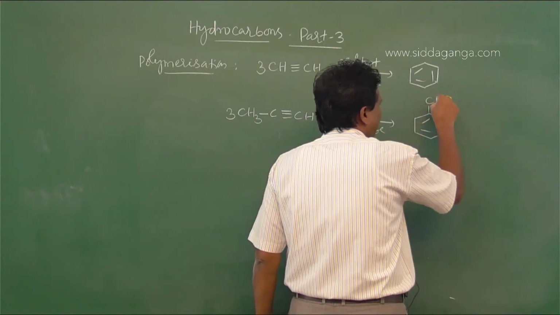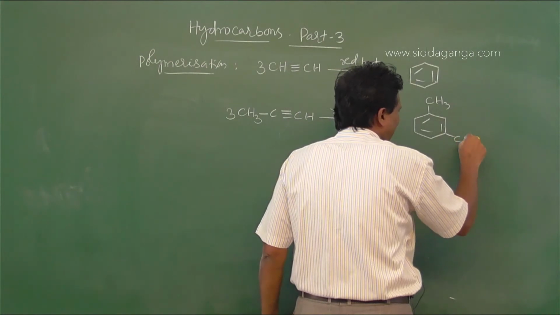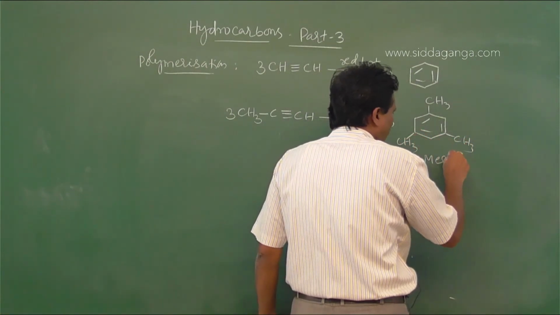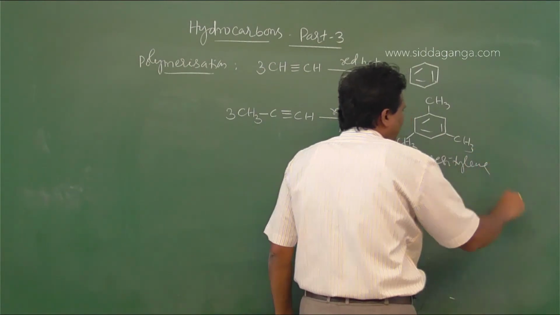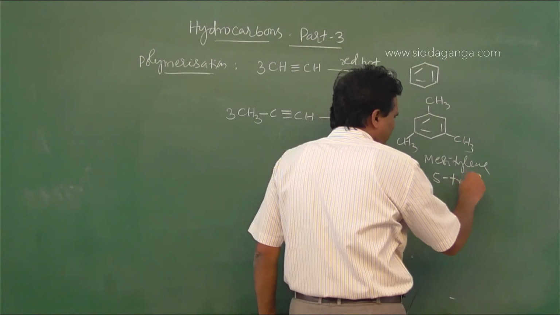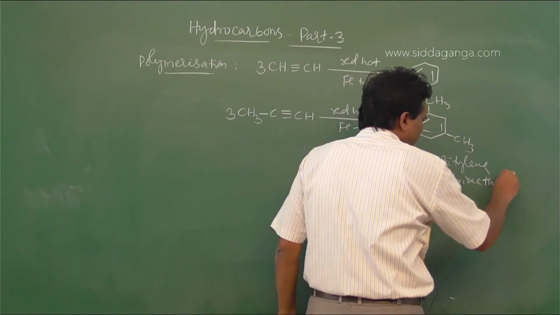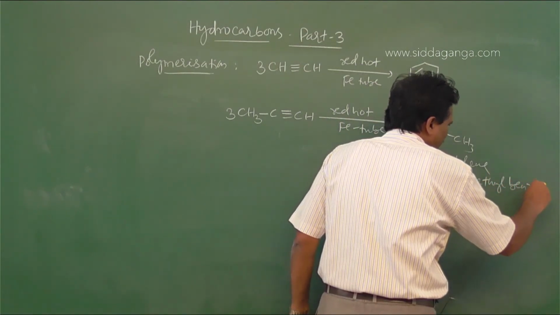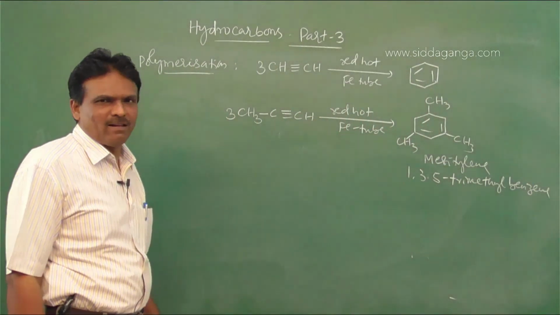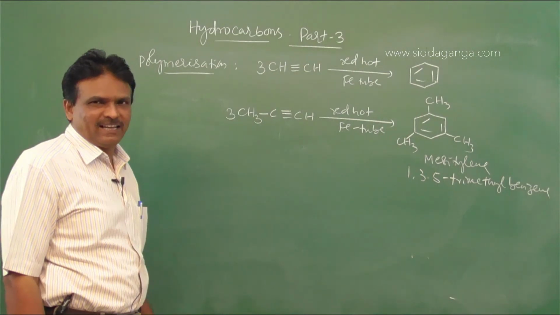So 1,3,5-trimethyl benzene is called mesitylene. Mesitylene is 1,3,5-trimethyl benzene.